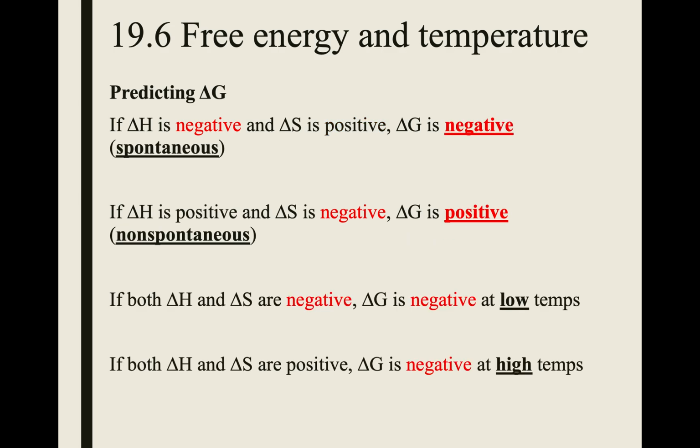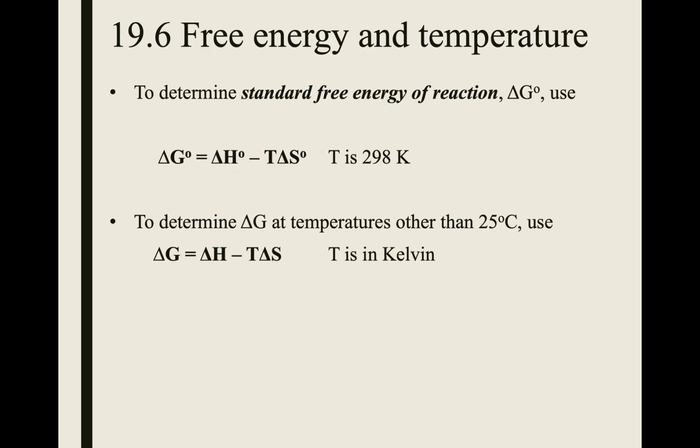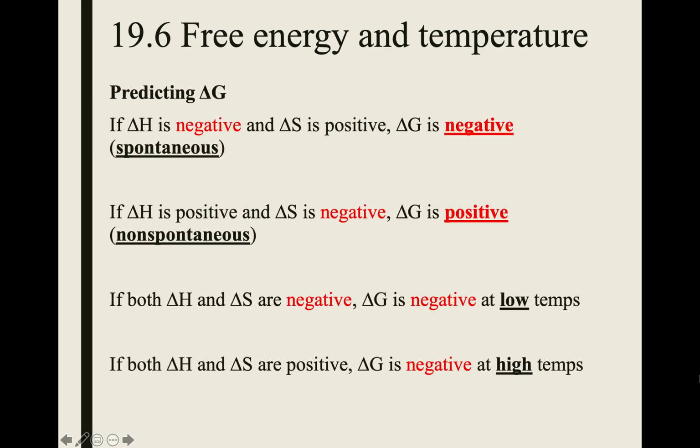Okay, so here it is. If delta H is negative and delta S is positive, delta G will be negative. The negative sign that's in front of the T delta S is going to be positive if delta S is negative. Oh, it's going to be negative if delta S is positive. So then delta G will have to be negative.